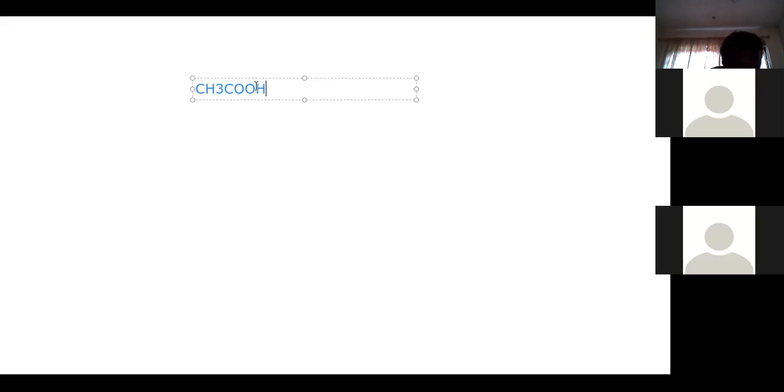An example of a weak base is ammonia, NH3. You can also consider amines. When you do organic chemistry, you learn all these things.